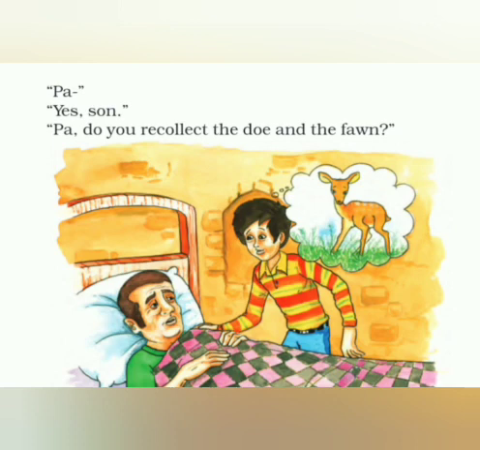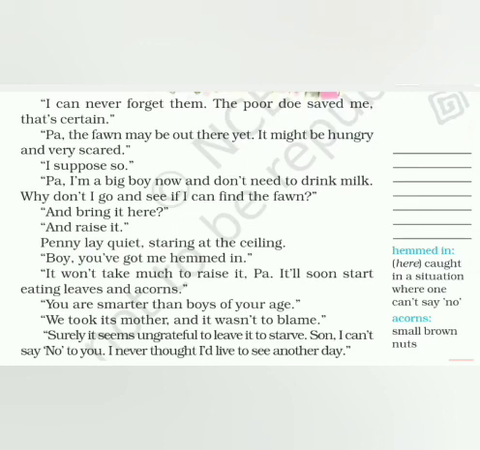Now Jody says, Pa, yes son, Pa, do you recollect the doe and the fawn? Recollect means, do you remember the doe and the fawn, the doe that we killed in the forest, in the jungle? Jody asks his father, that is Penny, who is sleeping on the bed. Then Jody tells his father, I can never forget them. The poor doe saved me, that's certain. So Penny says, his father says, I can never forget them, because Jody asked him, do you recollect the doe and the fawn? And Penny said, yes, I can never forget them, because the doe saved my life.